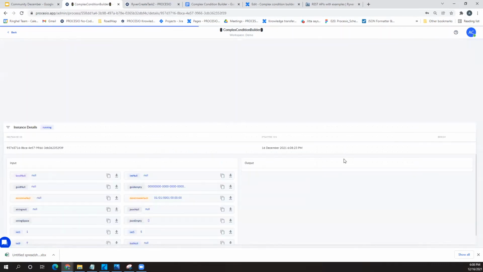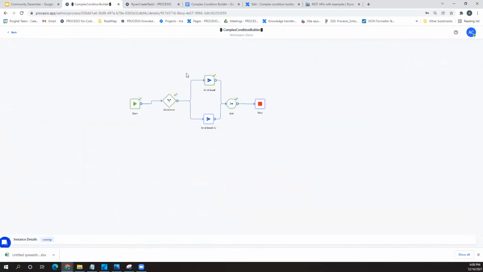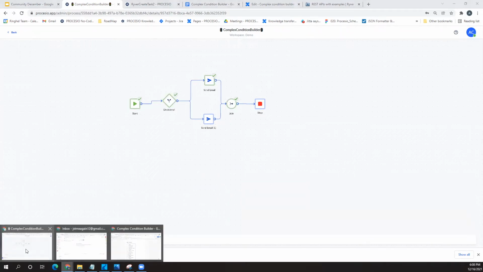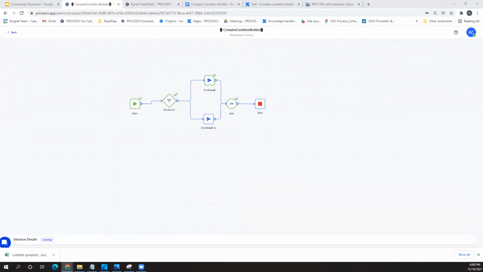Let's check. So yes, all the conditions were met. In this case, I set it up for all the conditions to be met. And hopefully I also received my email. Let me quickly check.